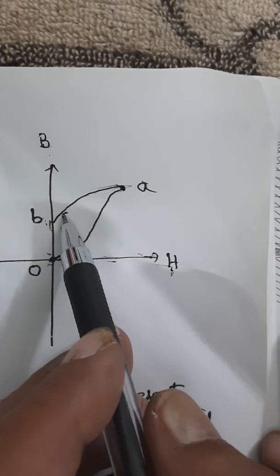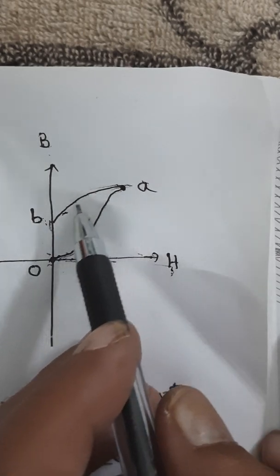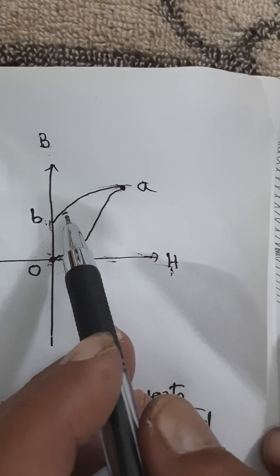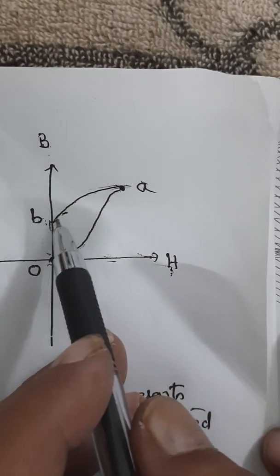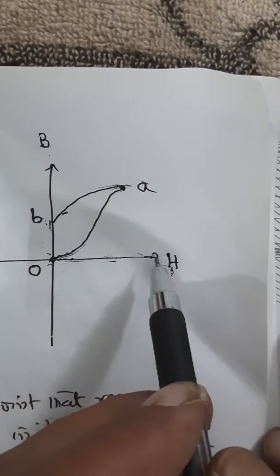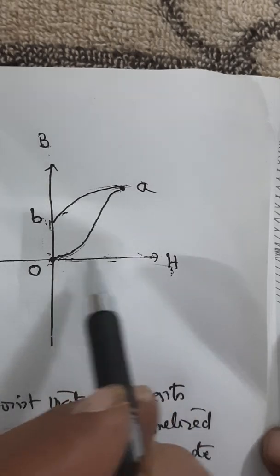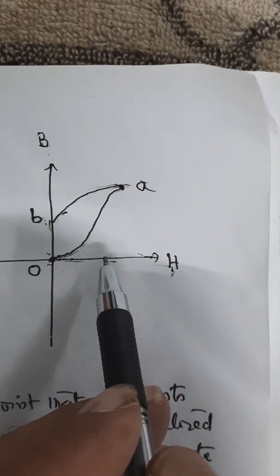It is lagging. So this magnetic flux density remaining in the specimen in the absence of an external field is what is called residual magnetism.